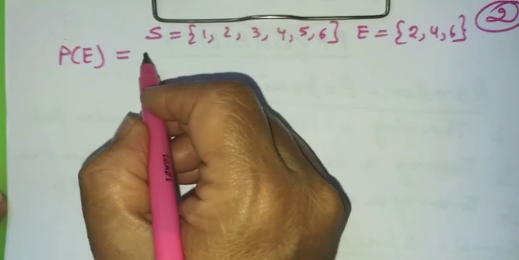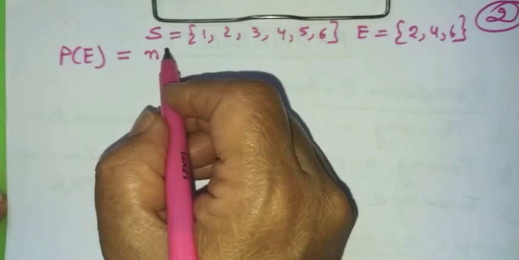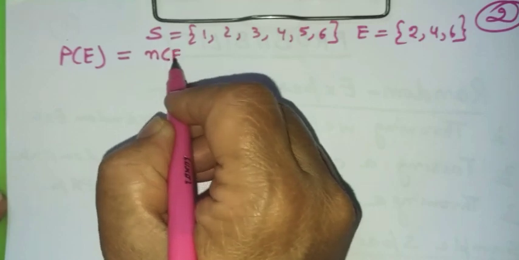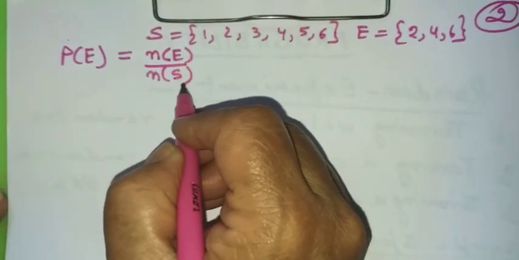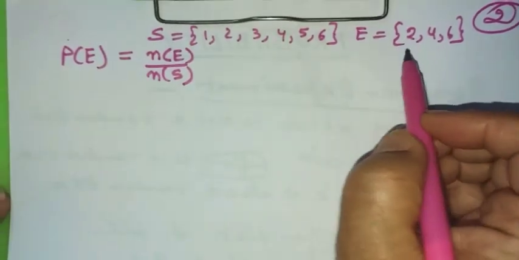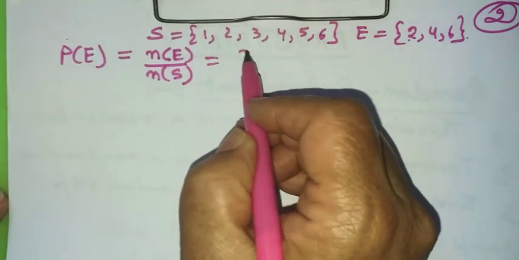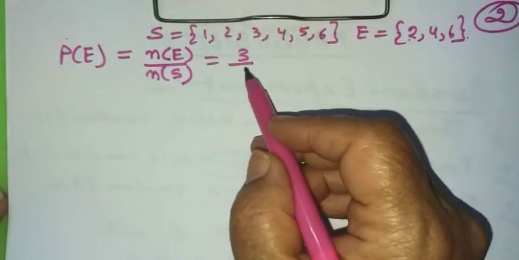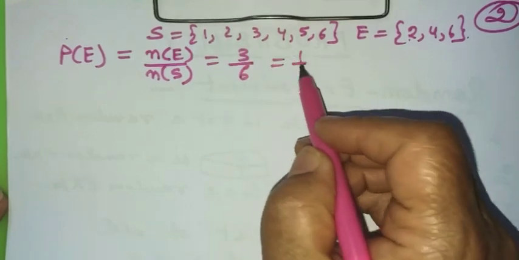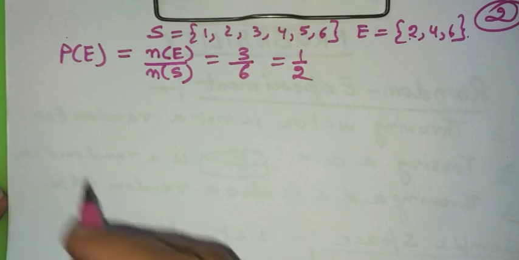That is equal to the number of elements in the set E divided by the number of elements in the sample space. That means the cases favorable to E, which are 3, divided by the total number of outcomes. So outcomes favoring E divided by total number of outcomes.